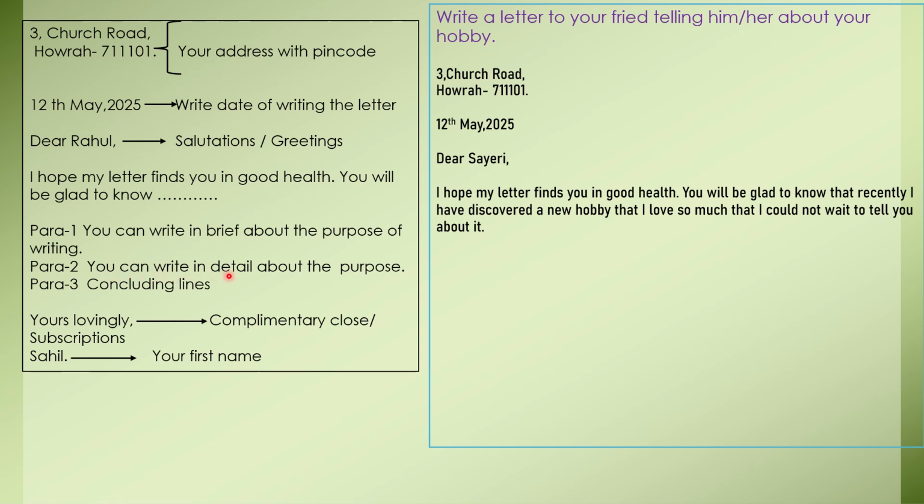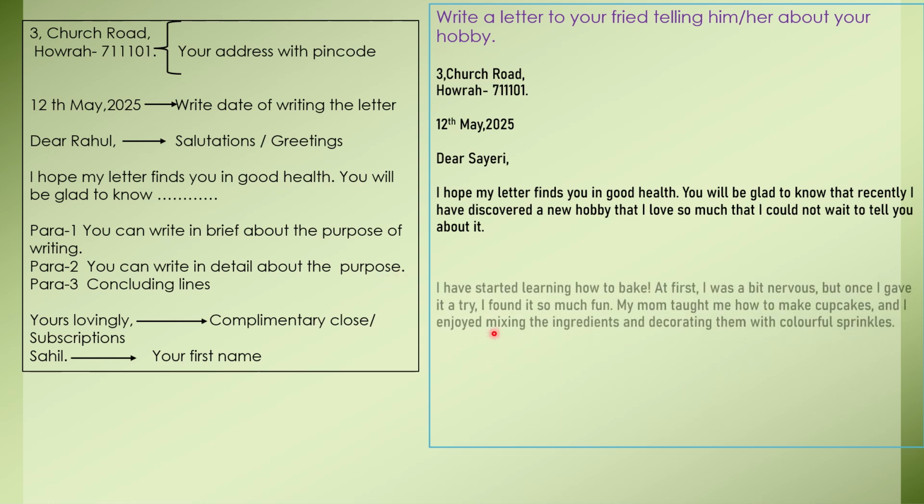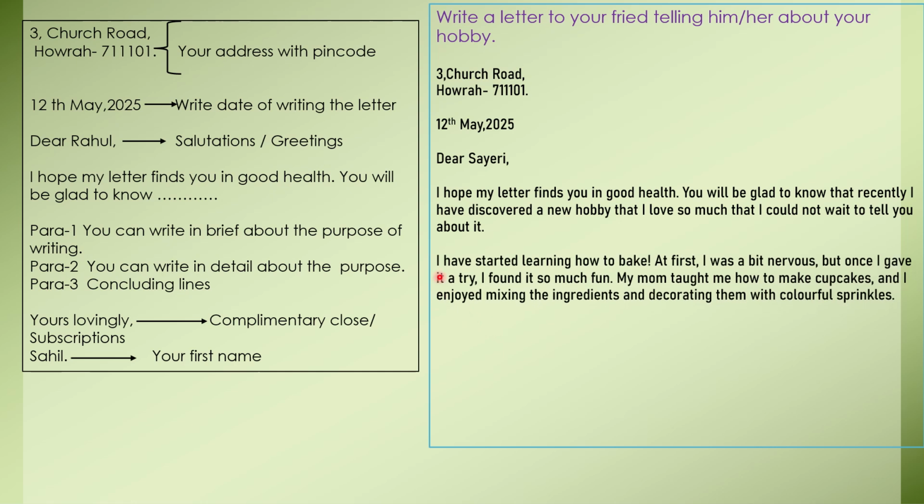In para 2, you will write in detail about the purpose. Detail should be there. Now I'm showing you what the detail should be. As you can see, I have started learning how to bake. There should be a different hobby, whatever you think it should be. You may have gained interest in music, playing guitar, or some sport. You will write on your own. I have written, I have started learning how to bake, and here you will write in detail.